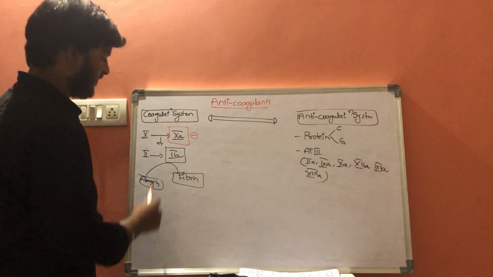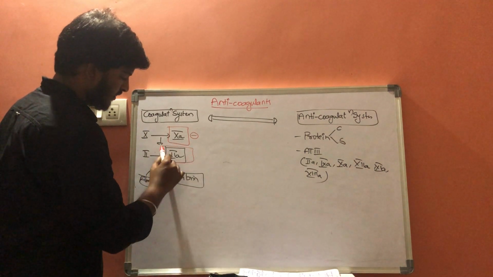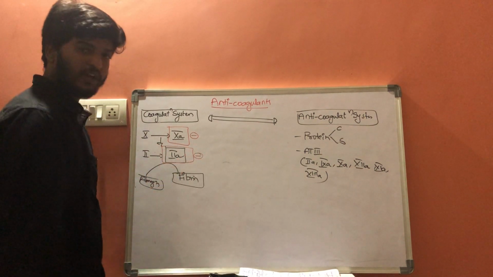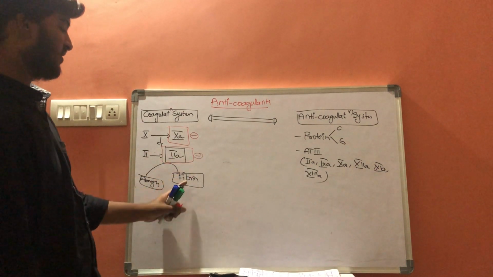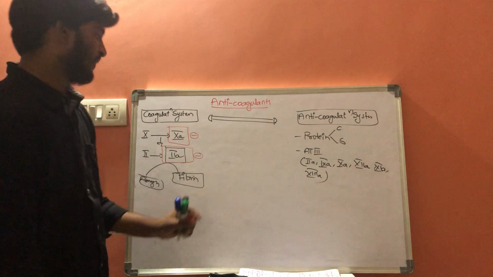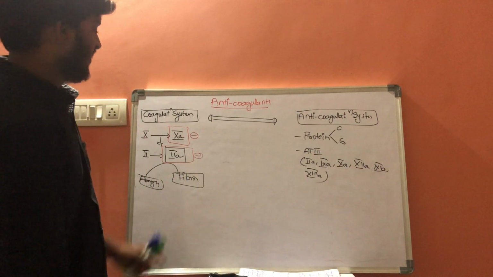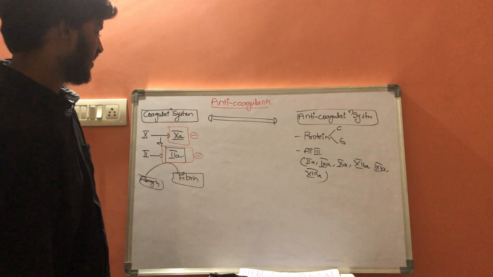And the next one is, we can block 2A. If 2A is blocked, there is no formation of fibrin. There is no coagulation. This is the next one.